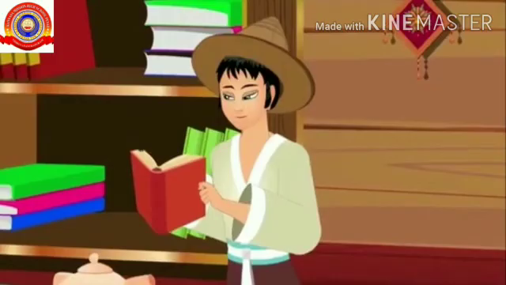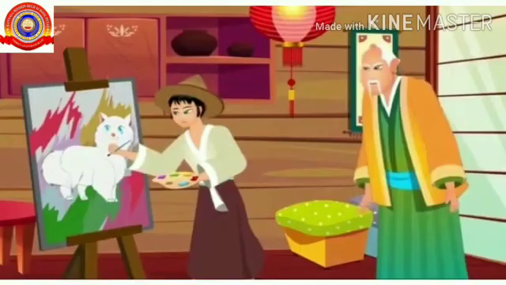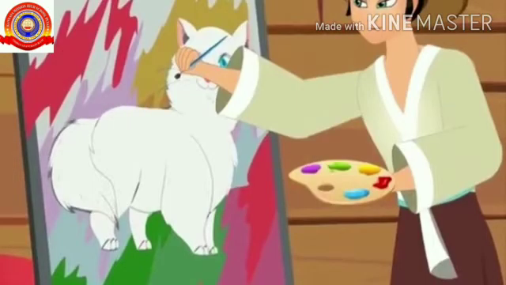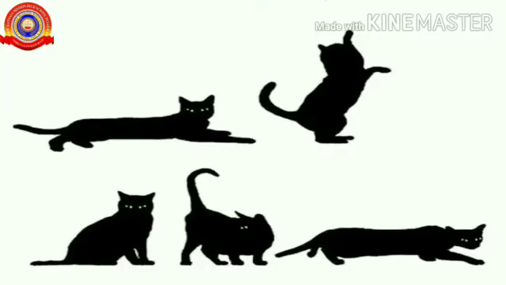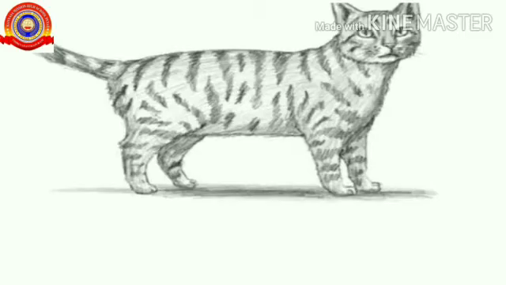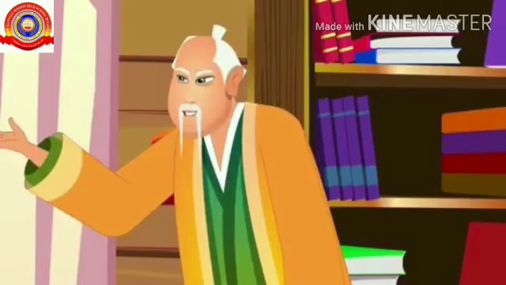The boy learned quickly everything the old priest taught him. He was very obedient also, but he had one fault. He liked to draw cats every time. He also drew cats during study hours. He drew cats on the margins of the priest's books, on the screens of the temple, and also on the walls. The priest warned him many times. Even then, he could not stop drawing cats.